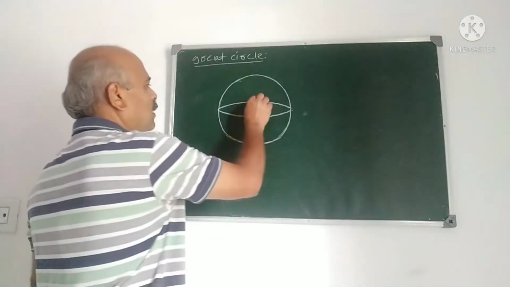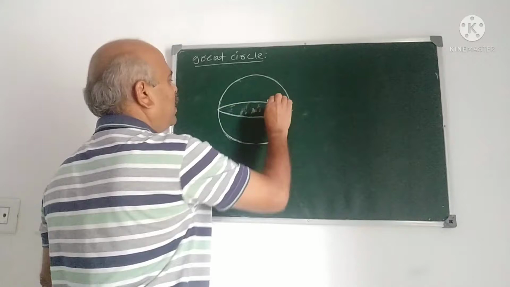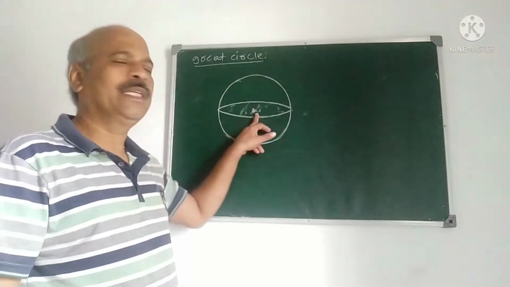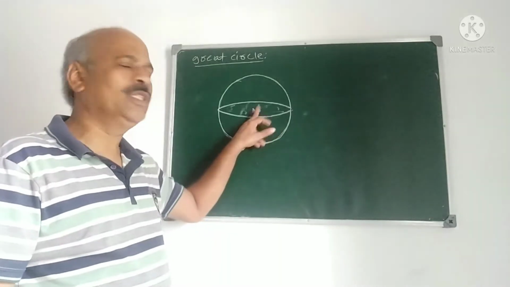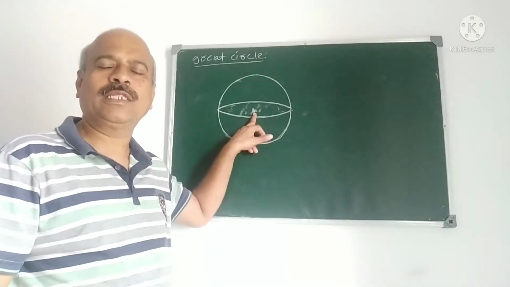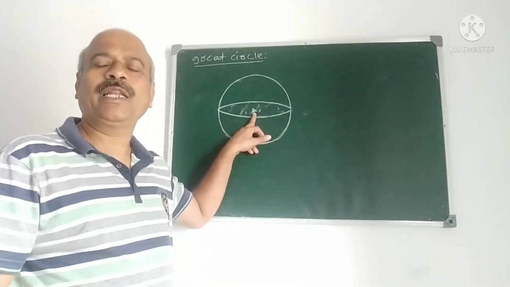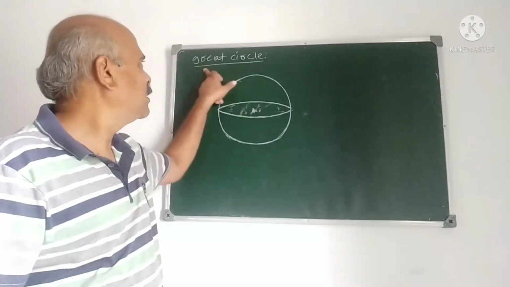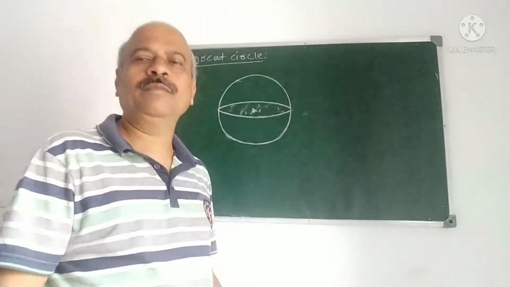Then this circle has the same center and radius as the sphere. The center of the circle is the same as the center of the sphere, and the radius of the resulting circle is also the same as the radius of the sphere. That circle is called a great circle.